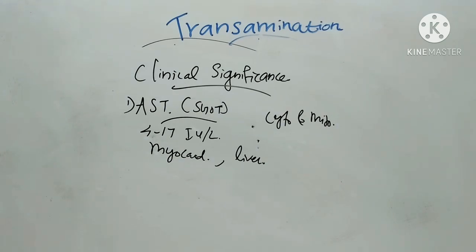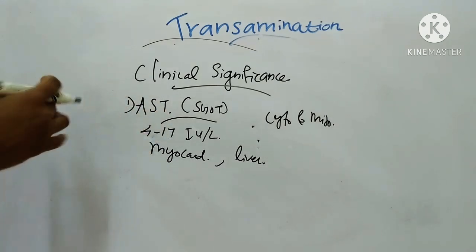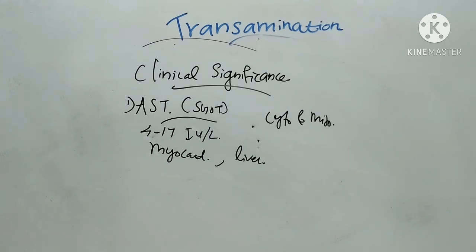It increases in liver diseases, but this increase is less than that of ALT. It increases in muscular dystrophies, that is myositis, but there is no increase in muscular disease of nervous origin. Increased activity is also seen in acute pancreatitis, leukemia and acute hemolytic anemia. A rise is also seen in therapy with erythromycin. This is the clinical significance of AST.